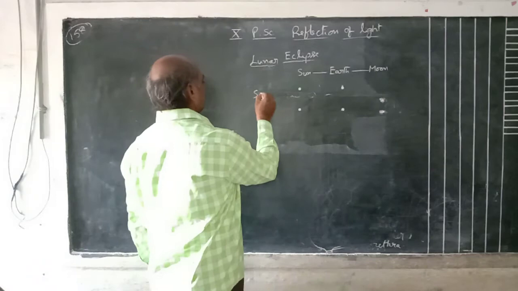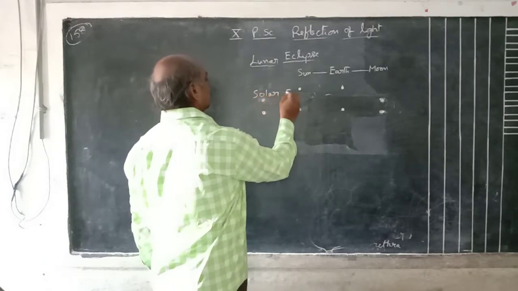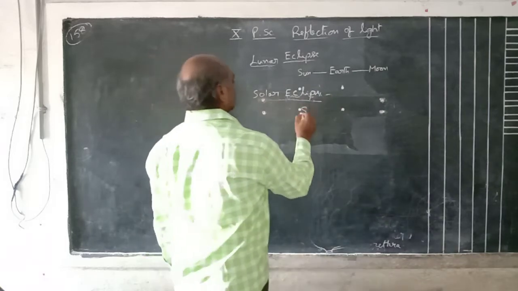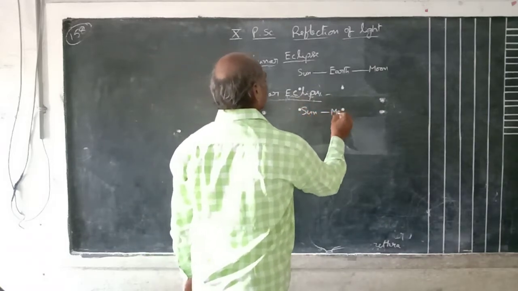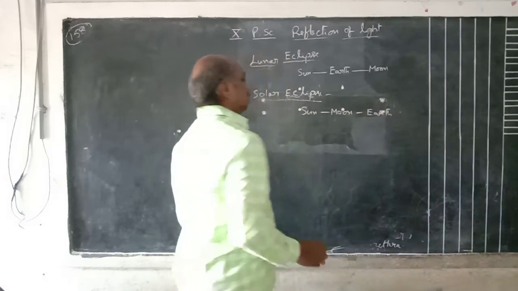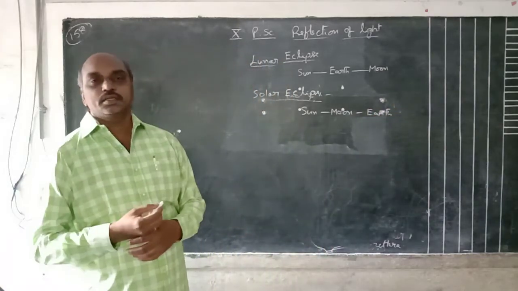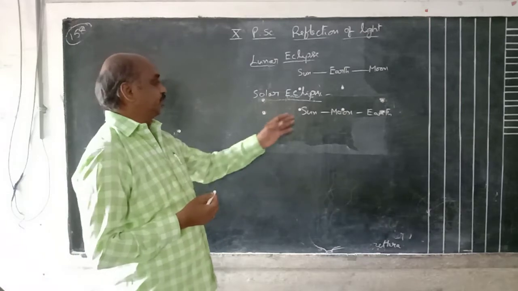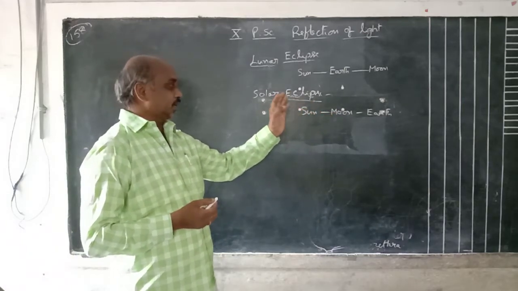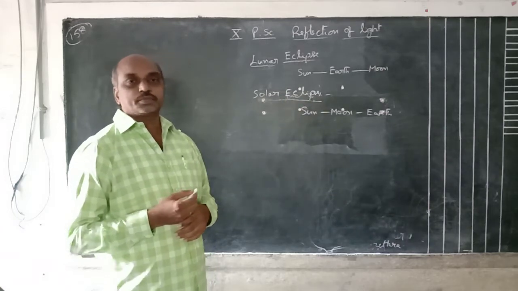Suppose in the solar eclipse, this also has sun, moon, earth. Sun, moon, earth, these are on the same straight line. In between sun and earth, the moon is coming, so the sun rays do not directly reach the earth.